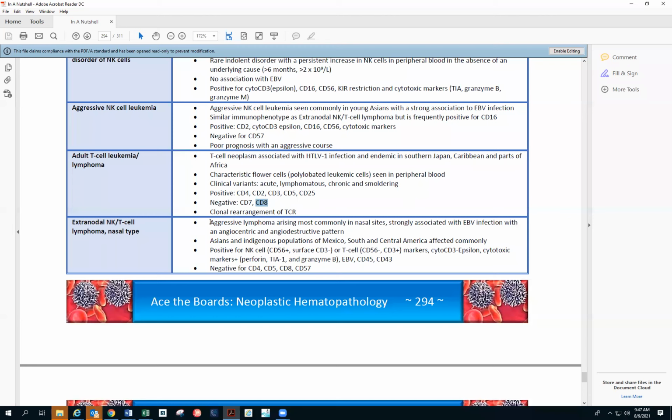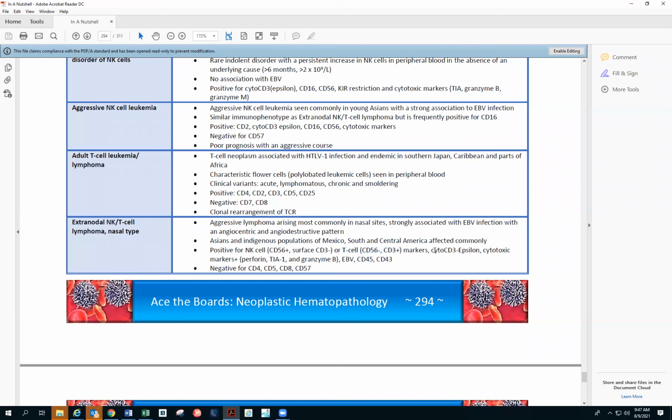Then coming to extranodal NK cell lymphoma, nasal type. So it's an aggressive lymphoma arising most commonly in the nasal sites, strongly associated with EBV again, with angiocentric, angiodestructive pattern. Asians and indigenous populations of Mexico, South and Central America are affected most commonly. Positive for NK cells, so basically CD56 positive, surface CD3 will be negative. T cell markers can be there. So CD56 can be negative and CD3 will be positive in these cases.